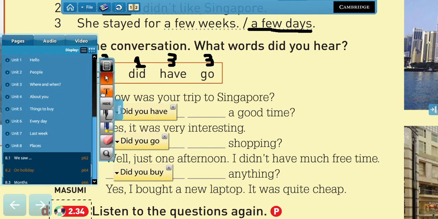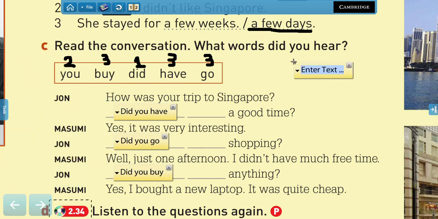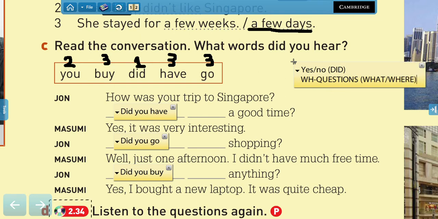Question types. We can have yes or no questions using did. We have W questions, right? When we have what, where, who, and all the question words that you know. And we're going to have a second type, yes or no questions using the verb to be. In this case, was or were, right? Now, we're going to use was or were for the sentences that have that meaning, right?